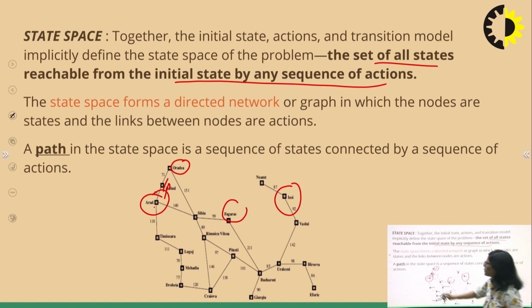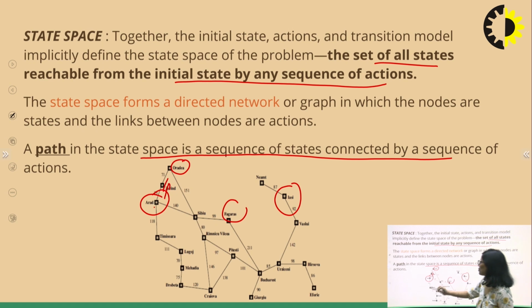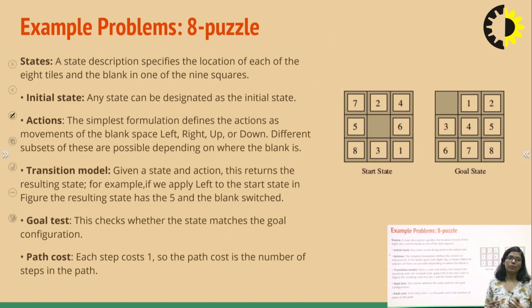So, what is the path? A path in the state space is a sequence of states connected by a sequence of actions. If I perform an action of going to Sibiu and then Rimnicu Vilcea, Pitesti and Bucharest, this is your path. A path is a sequence of actions we perform. Now, we have discussed problem formulation for the Romania holiday problem.